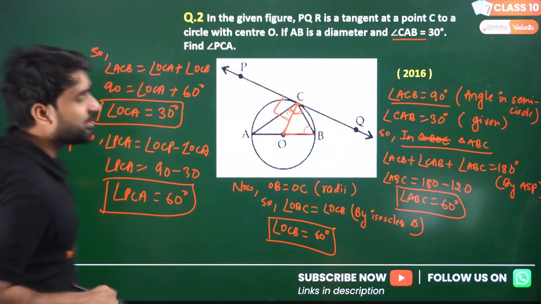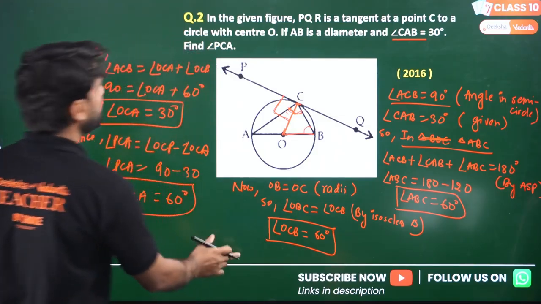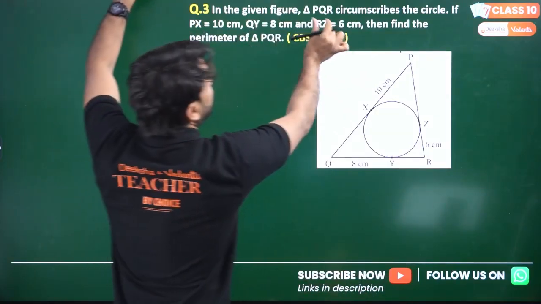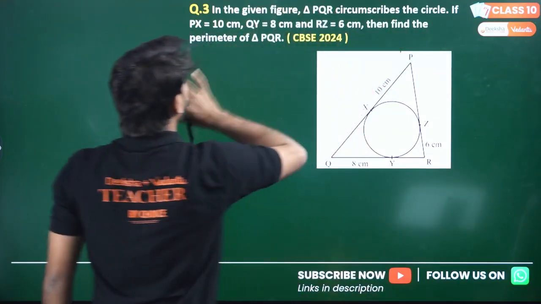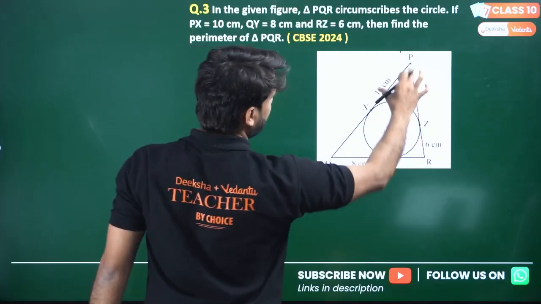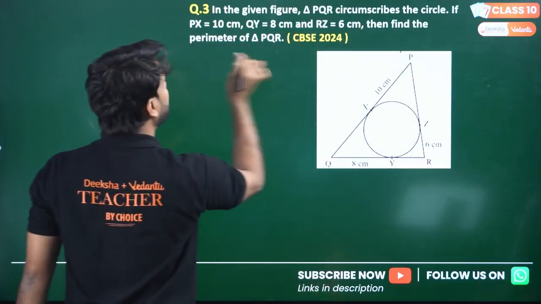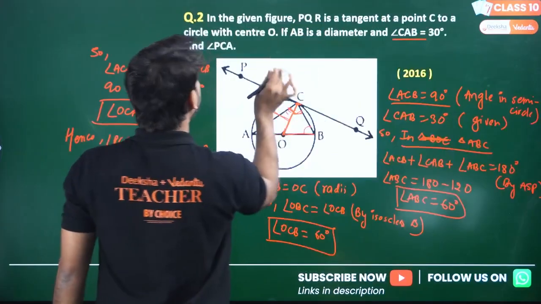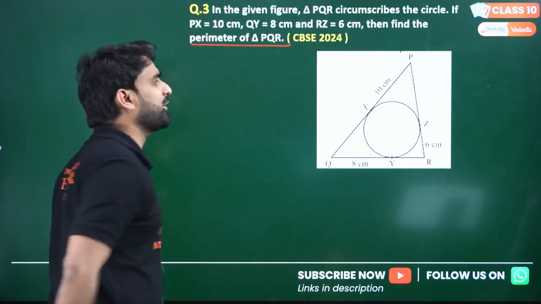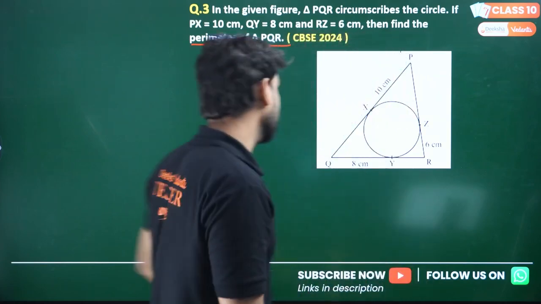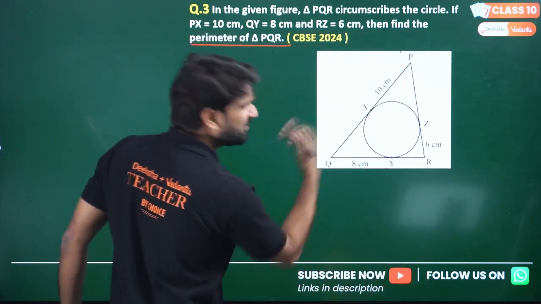Okay, I hope you have taken the screenshot of the solution. Now moving to question number 3. In the given figure, triangle PQR circumscribes the circle. If PX equals 10 centimeters, QY is 8 centimeters, RZ is 6 centimeters, we have to find the perimeter of PQR. Perimeter means the sum of all the sides of the triangle. Very easy question.